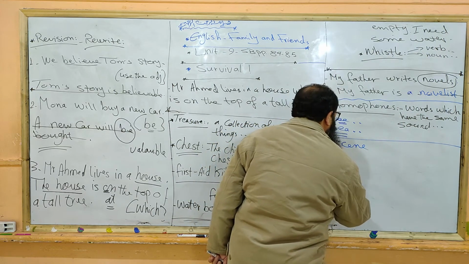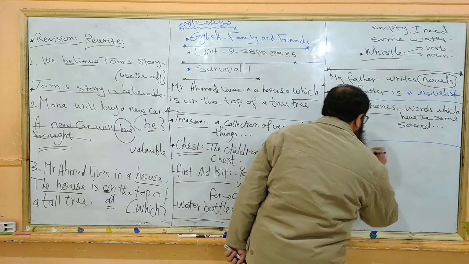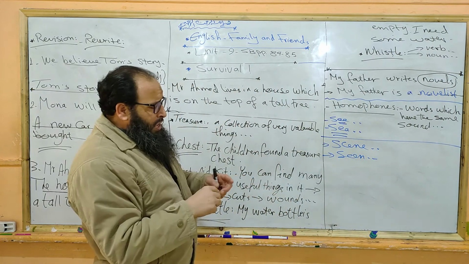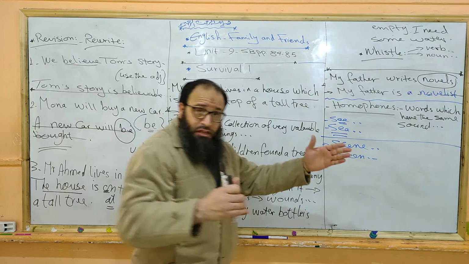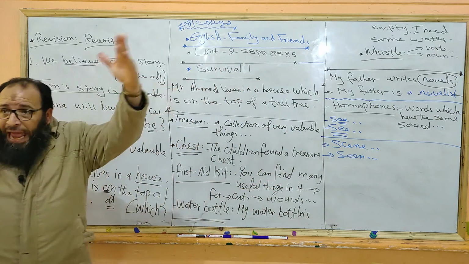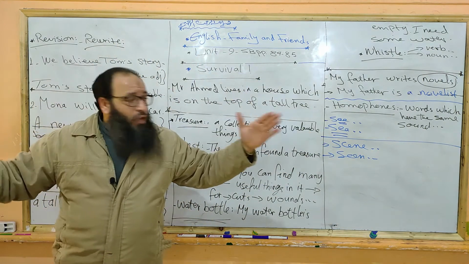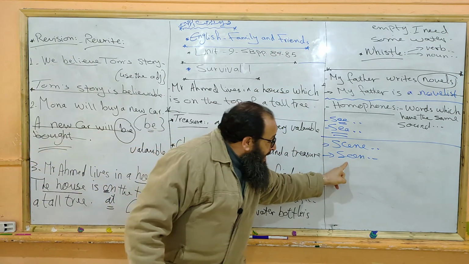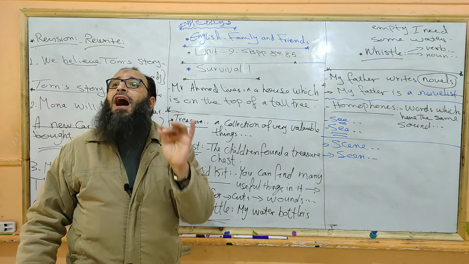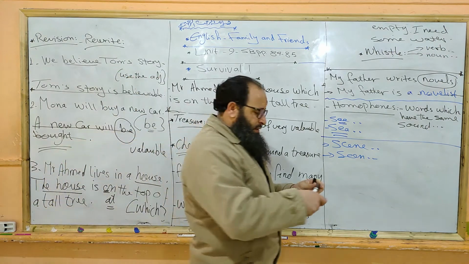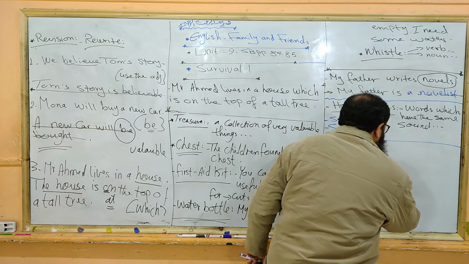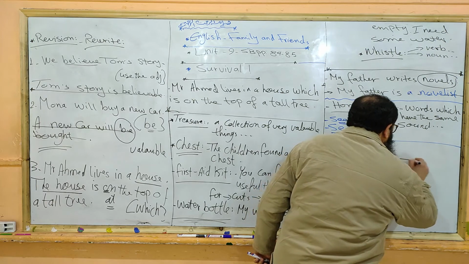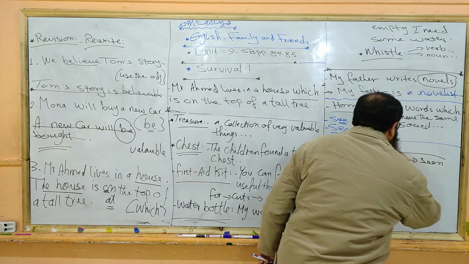Seen and scene. The word scene, number one, is a scene in a play, مسرحية. But seen is the past participle of see. Do you remember? See, saw, seen.